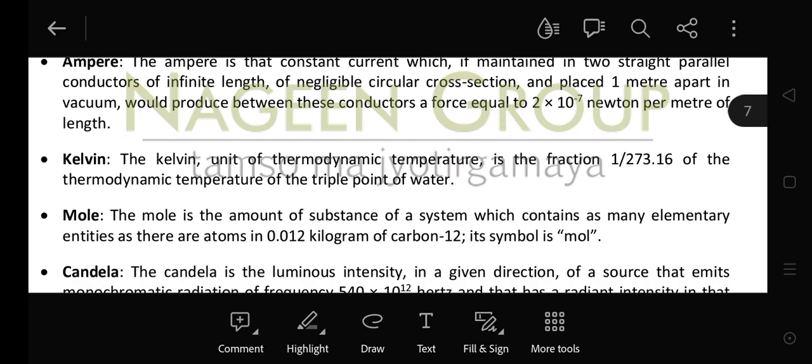Now next Kelvin. Kelvin is the unit of temperature. तो अब ये है क्या? Now it is the fraction 1/273.16 of the thermodynamic temperature of the triple point of water. Now triple point of water means where all the 3 states of the water coexist.